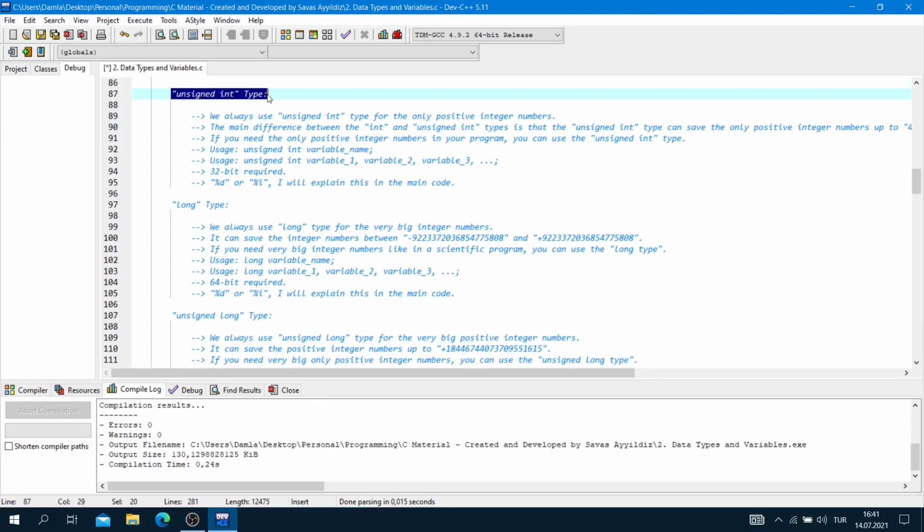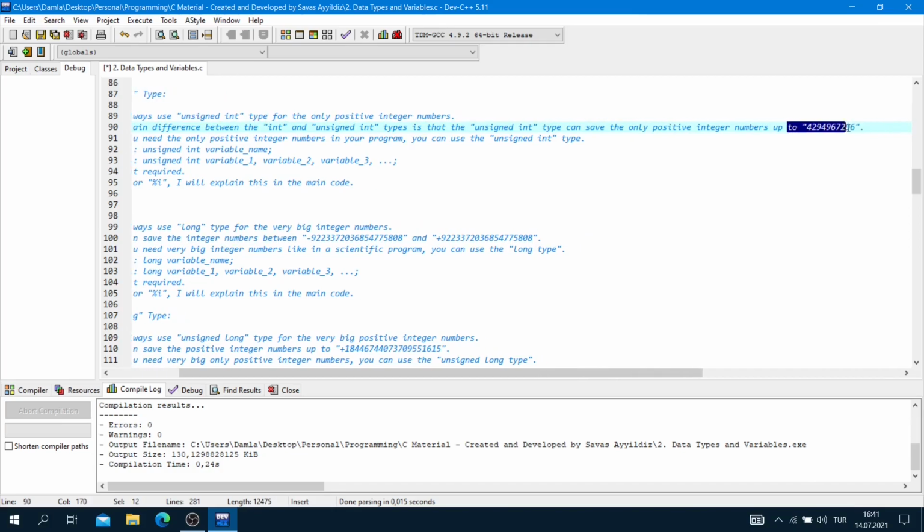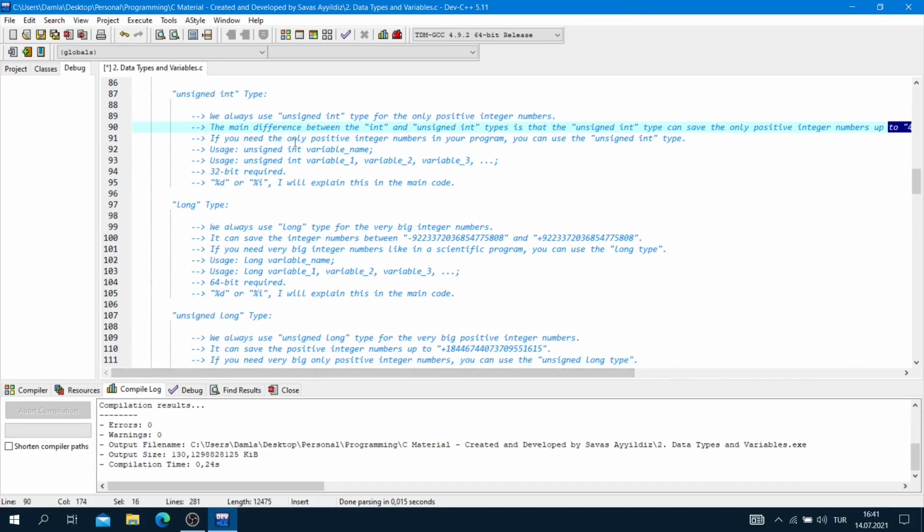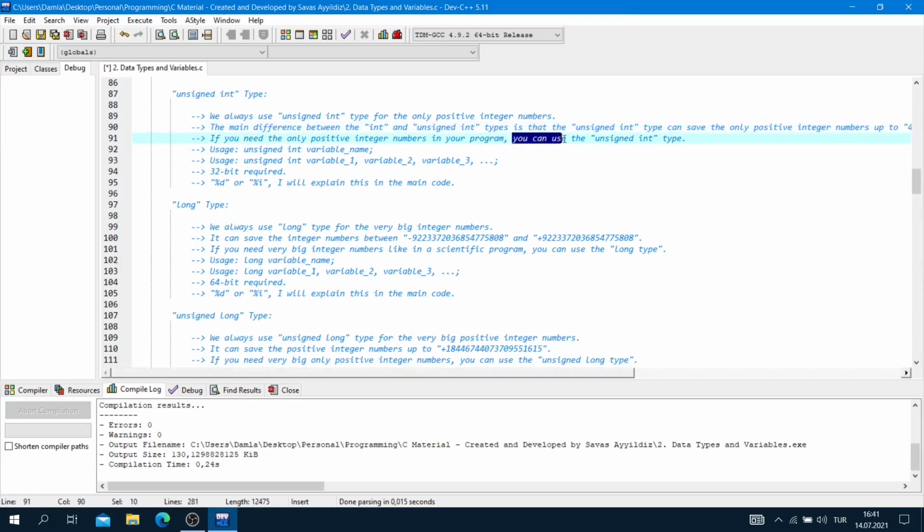Unsigned int type. We always use the unsigned int type for only positive integer numbers. The main difference between the integer and unsigned integer types is that the unsigned integer type can save only positive integer numbers up to this number. If you need only positive integer numbers in your program, you can use the unsigned integer type.